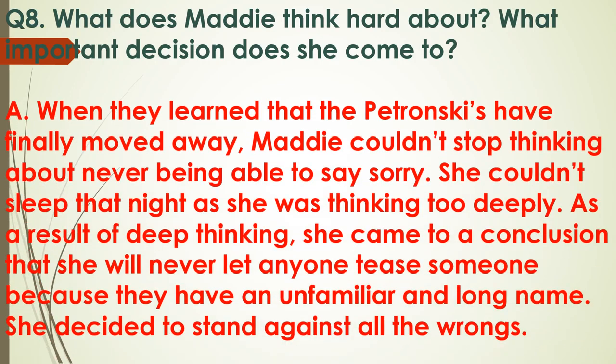So the answer is, when Peggy and Maddie learned that the Petronskis have finally moved away as they went to Boggins Heights to find Wanda Petronsky, Maddie couldn't stop thinking about never being able to say sorry. Maddie wanted to say sorry in front of Wanda Petronsky, but now she could not. She could not sleep that night as she was thinking too deeply.